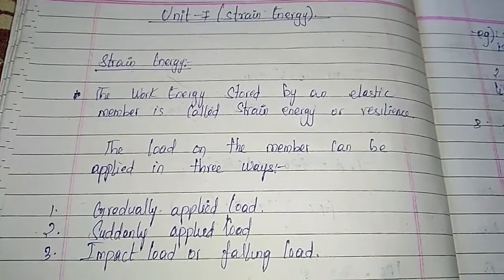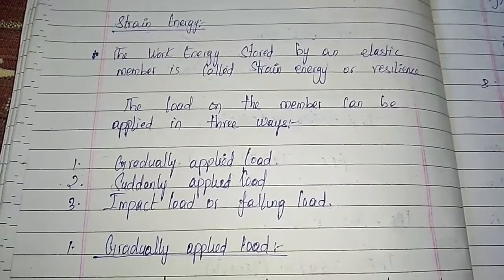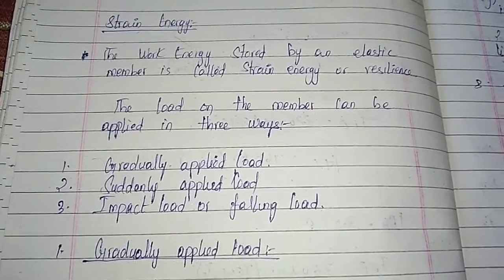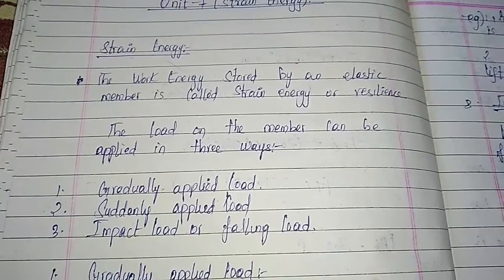Okay, now we will move on to the types of load that we can apply on things. The load on a member can be applied in three ways.